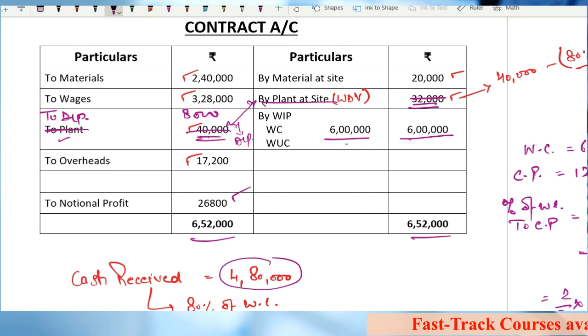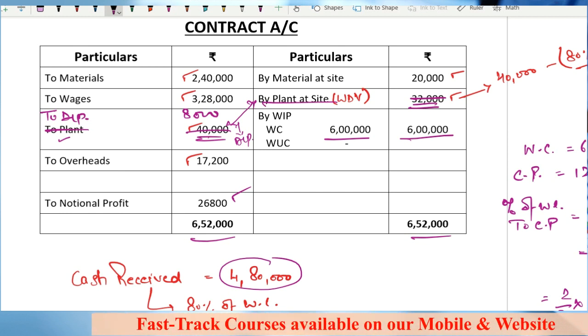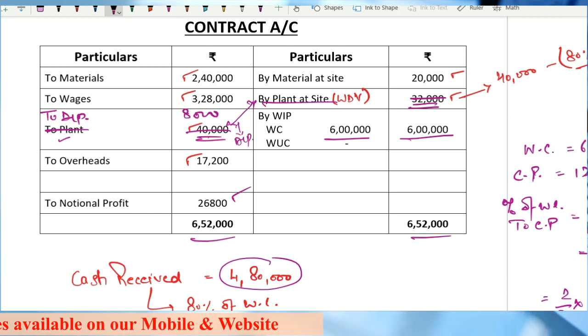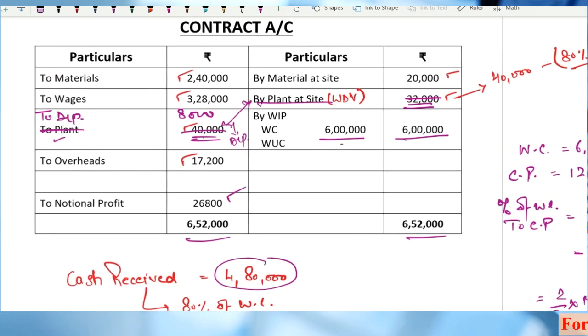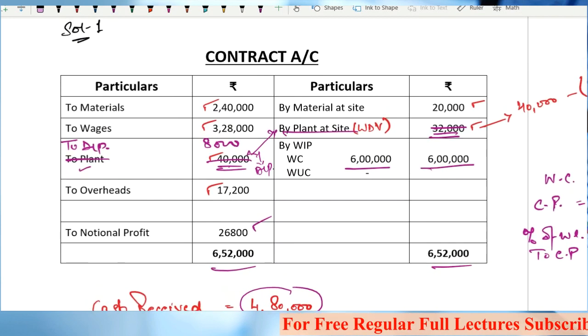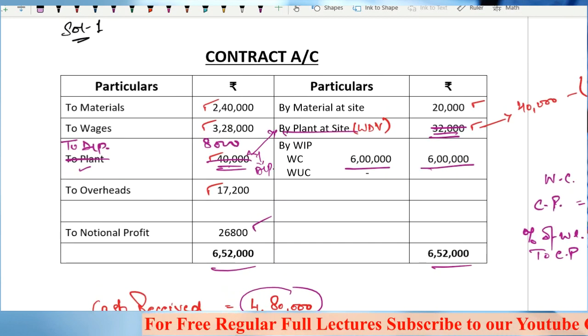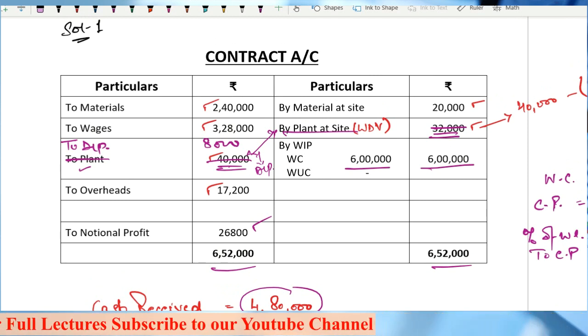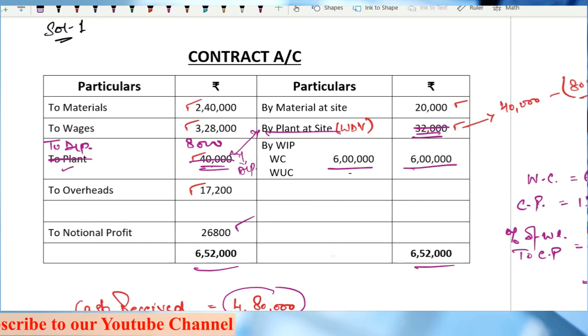Nobody can cross it, because the ultimate aim of writing the original value and WDV is depreciation only. So you can write depreciation directly also. That is your choice, right? But what I will suggest is you should write the original value and WDV. It is the better presentation, the proper presentation for the contract account, I can say. So you must write it.